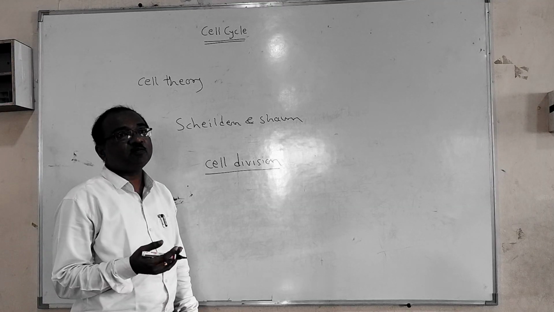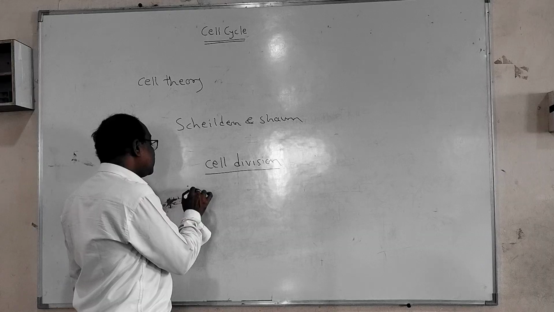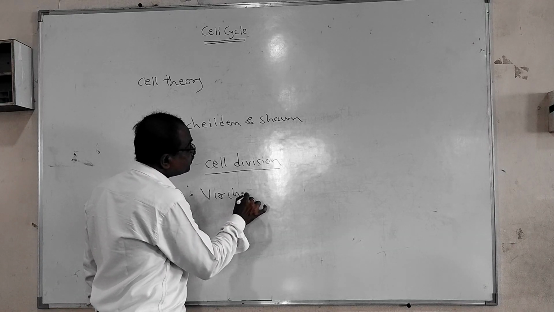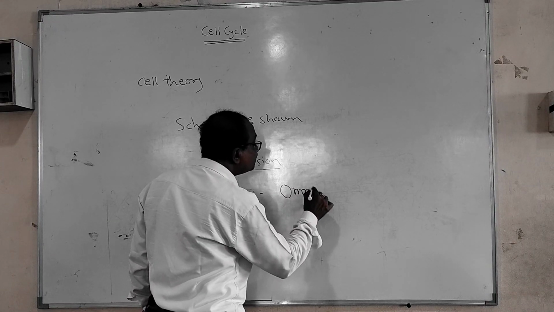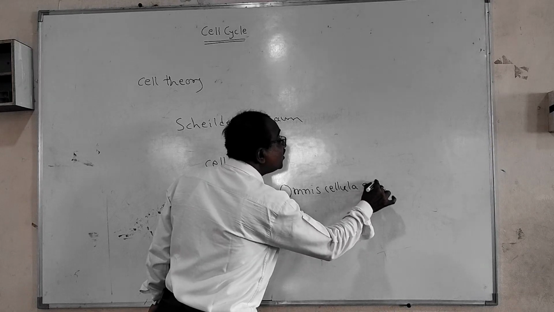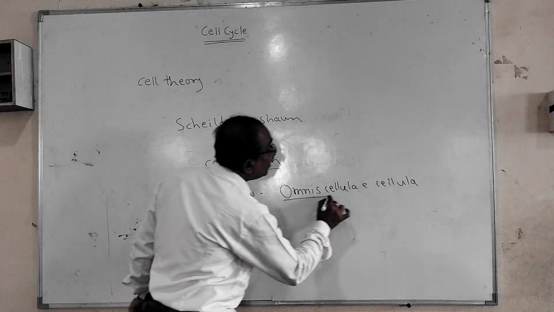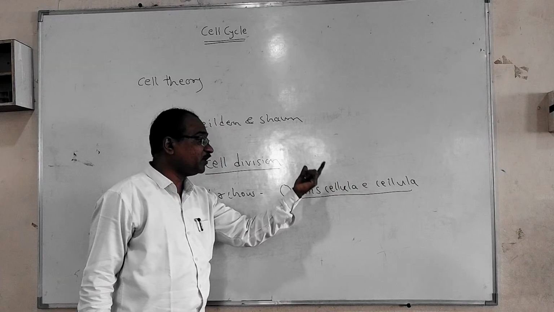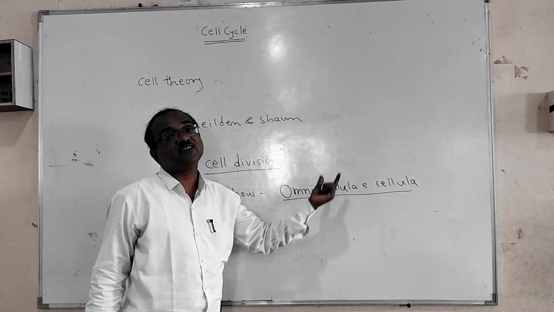When we are talking about the pre-existing cell, according to Virchow, it is omnis cellula e cellula. Omnis cellula e cellula means the cell is produced from the pre-existing one, or the cell arises from the pre-existing cell.